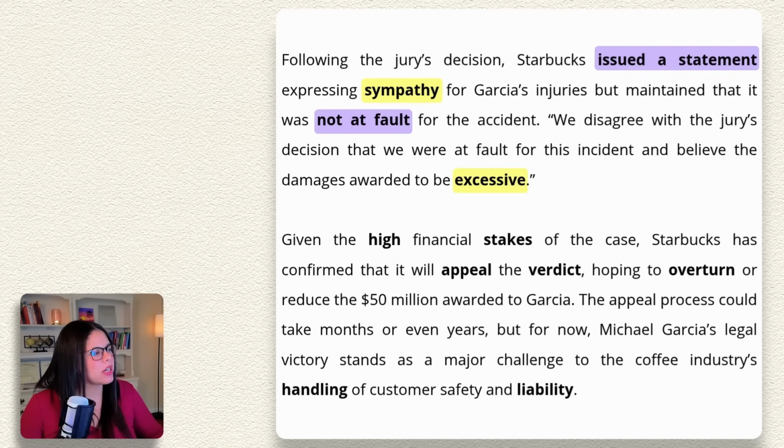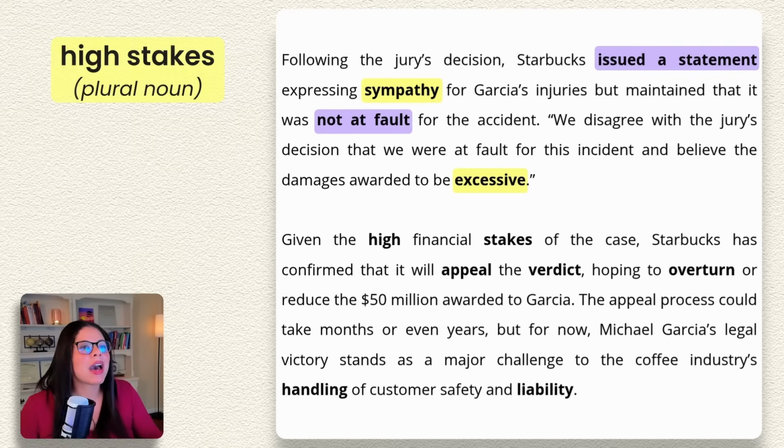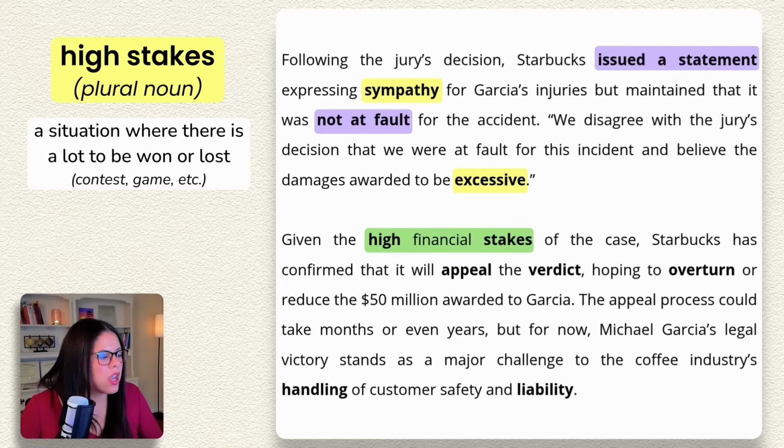First, I want to talk about what it means if something is high stakes. If something is high stakes, that means that there is a situation or a game or a contest where there is a lot to be won or to be lost. So the result is very important and there could be significant consequences.